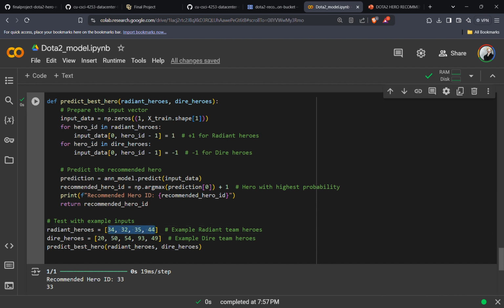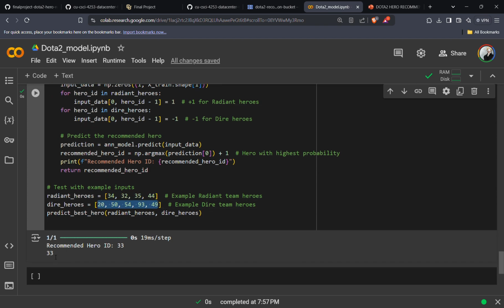So these are the hero IDs. There are certain heroes called Crystal Maiden, Axe, Bloodseeker. There are so many. There are 126 heroes in this game, and each hero is mapped to an ID. So whenever a hero name is given as an input in the web service, it is converted into an ID, and that ID is useful for this model to work. So these are the hero IDs, and based on these IDs, the model recommends another hero ID as an output. So this is the recommended hero.